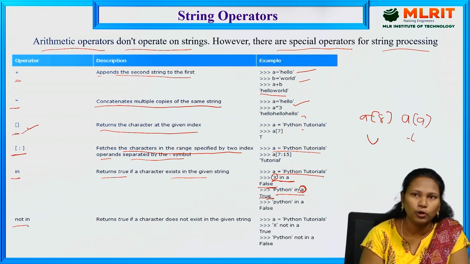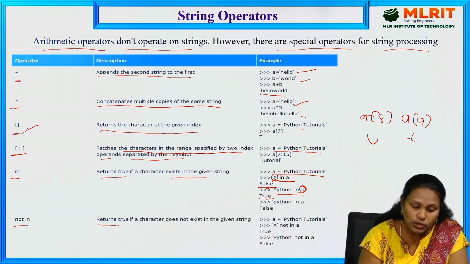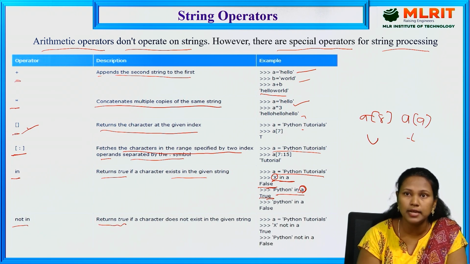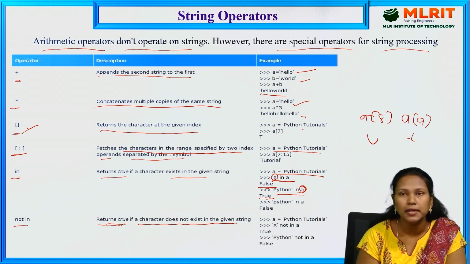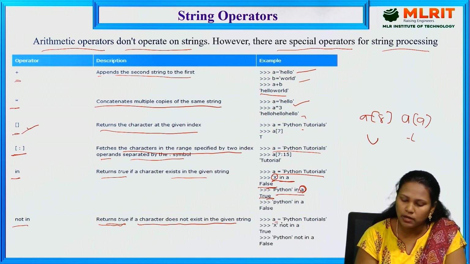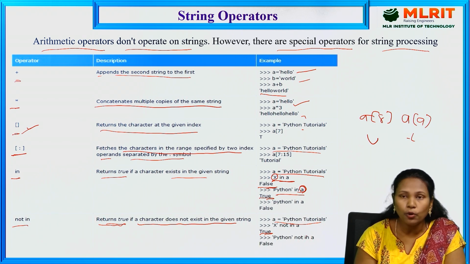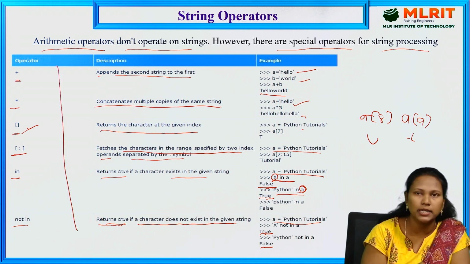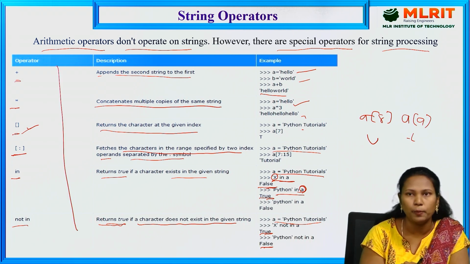Next one, not in. The not in operator also gives a Boolean result, true or false. It returns true if the character does not exist in the given string. So A is equal to Python tutorials. X not in A: X is not there, so the condition is true and it displays true. Python not in A: Python is there in A, that's why it displays false. These are the special operators we use with strings.